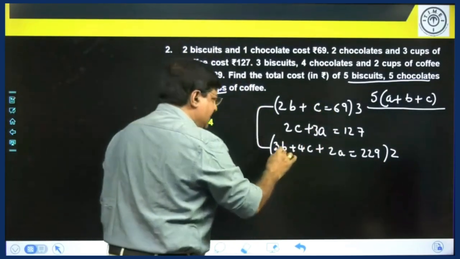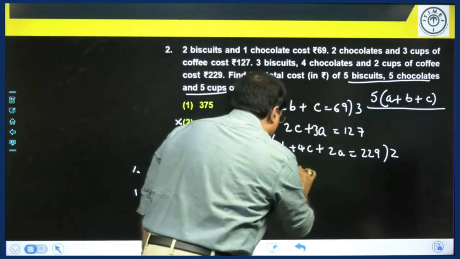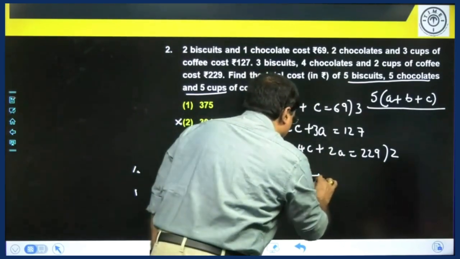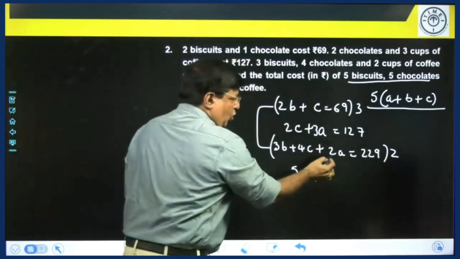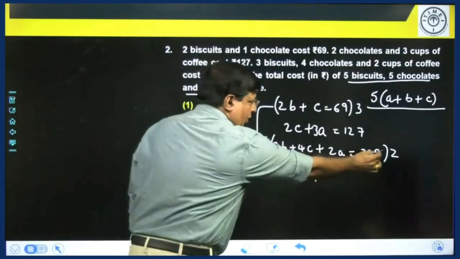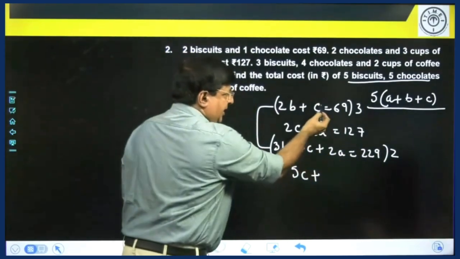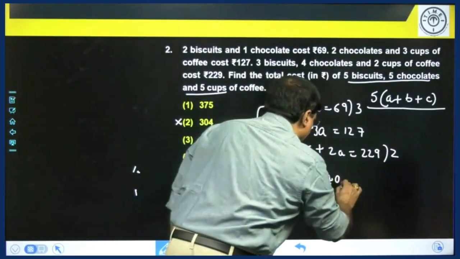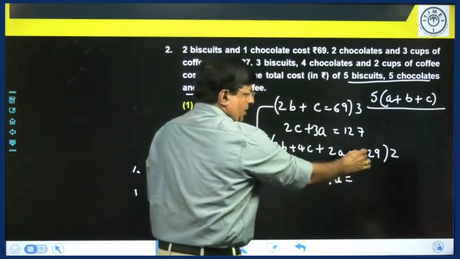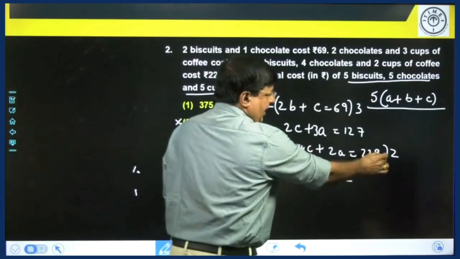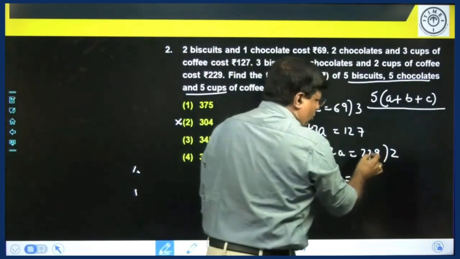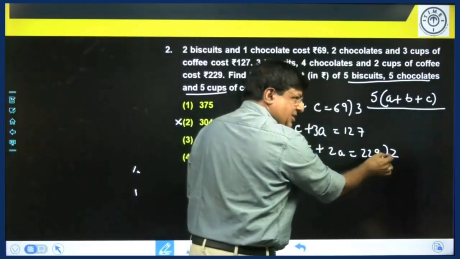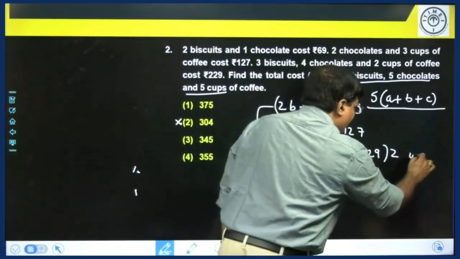8C minus 3C is 5C, plus 2 into 2A, which is 4A. There is no coffee on the other side. So here I get 5C plus 4A is equal to 229 into 2. 230 into 2 is 460 minus 2, that is 458.